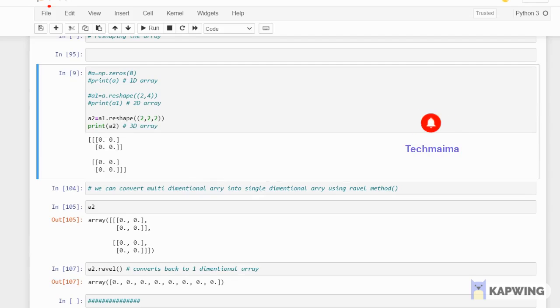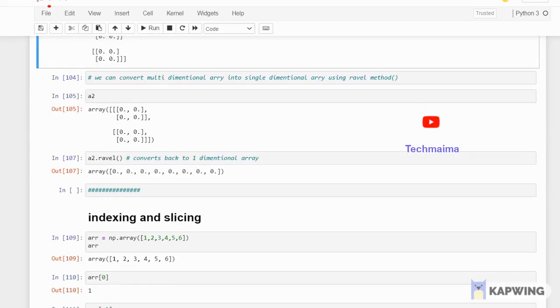So that's all about how to reshape an array. You have to use the reshape function to change from 1D to 2D to 3D. I have shown you the example. Okay. And then the same thing, we can convert a multi-dimensional array into a single dimensional array using the Ravel method. Ravel. Okay, you might get this question in an interview. So to reshape, you have to use the reshape function. To convert a multi-dimensional array to single dimension, you have to use Ravel.